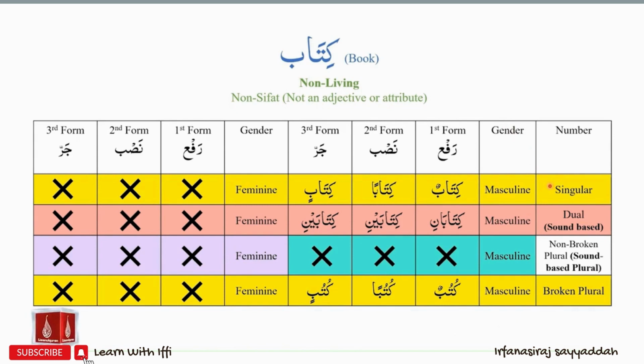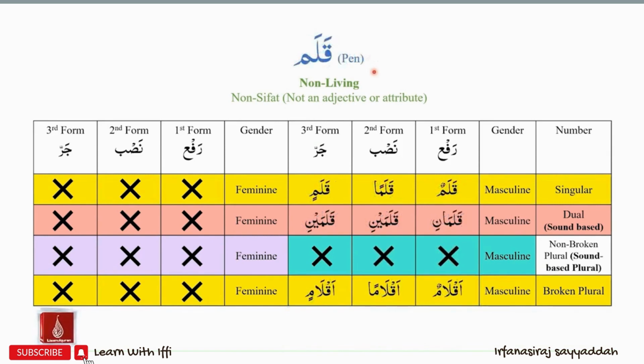On the singular pattern, we have kitabun, kitaban, kitabin. On the dual pattern, we have kitabani, kitabaini, kitabaini. Because kitab is not a sifat, we will not have non-broken plural forms. We will have broken plural forms on the pattern of kutubun, kutuban, kutubin.